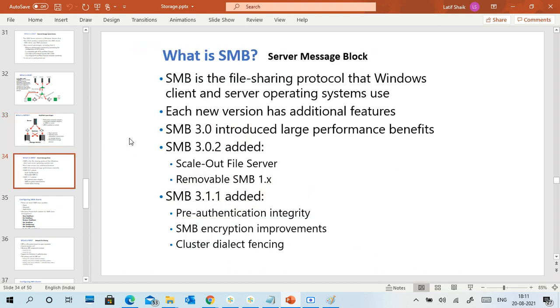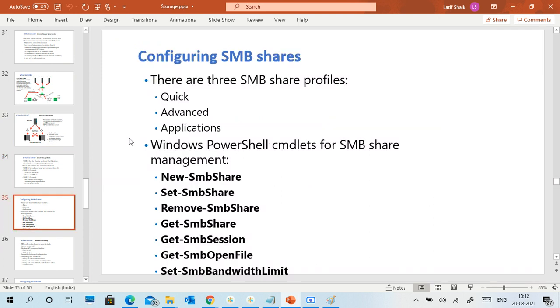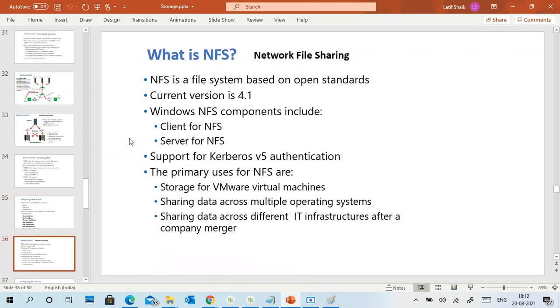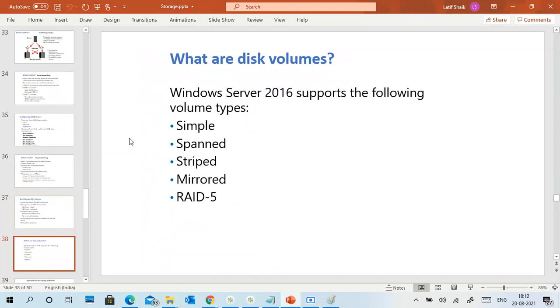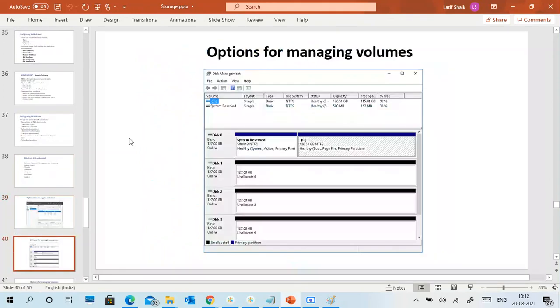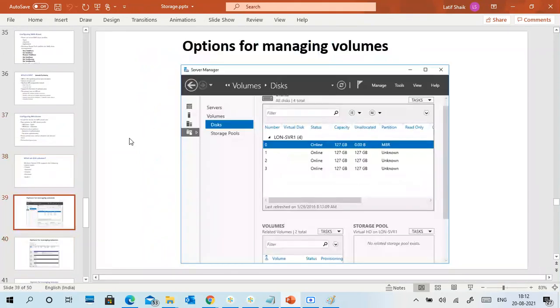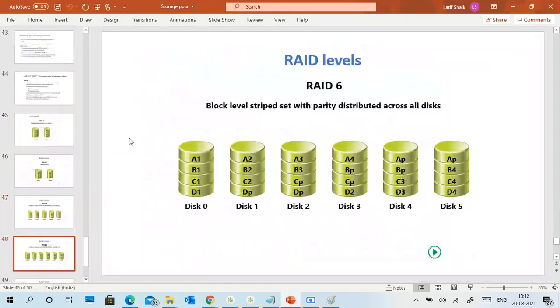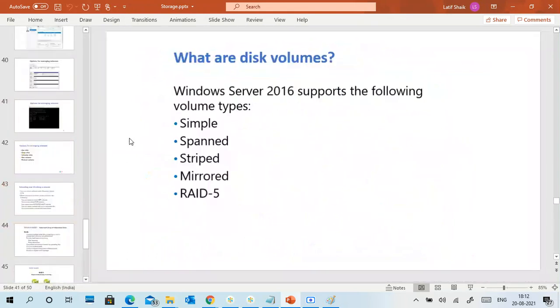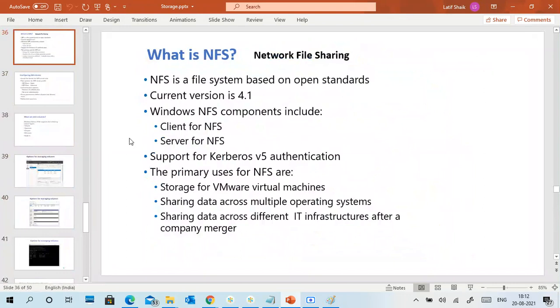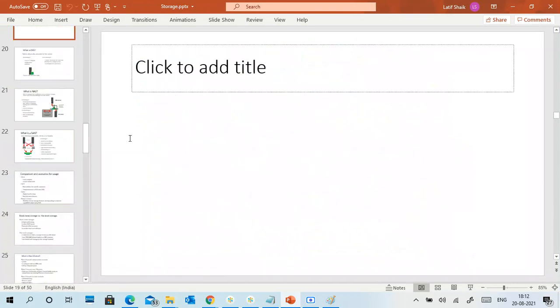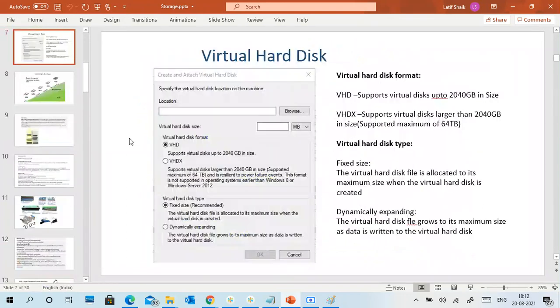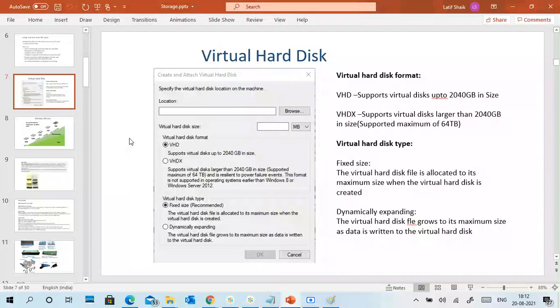You know SMB, I already told you, Server Message Block, a shared file technique. Practically, I said no, so they are not giving any sense. This is about your RAID, but RAID really requires a fresh mind, not a sleepy mind. Virtual hard disk is also there.